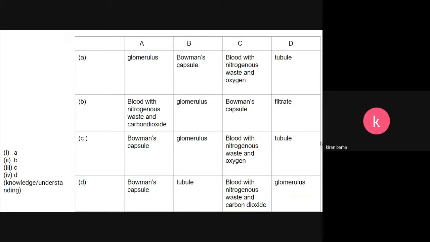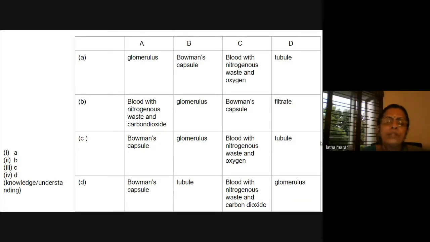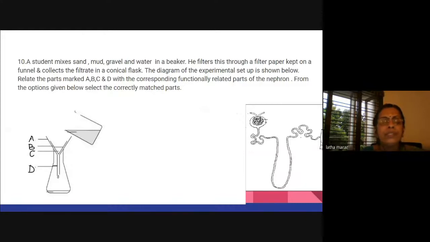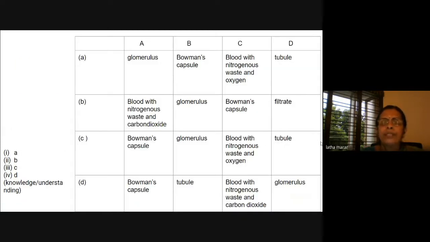Tubules. That is why I wrote only tubules everywhere in the options, because we are not teaching them PCT, DCT, collecting duct. I am not teaching the plus one portion, ma'am. It is a plus one portion. So I just tell them this is the first part, this is the second part, but I have not taught them as PCT and DCT. So that is why the child always sees the options only. But that is why when you frame the options, you have to be very careful. That is the most important thing. Okay, thank you.